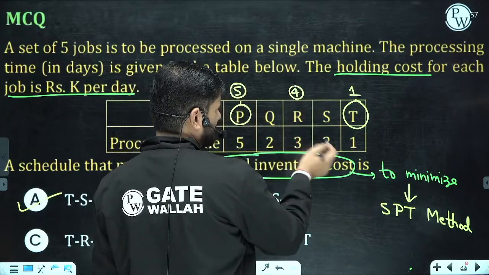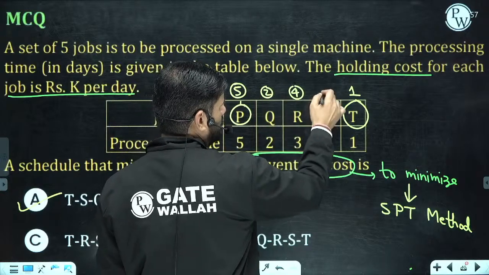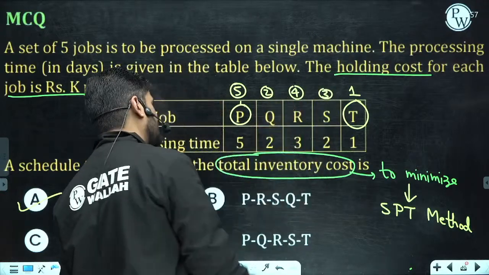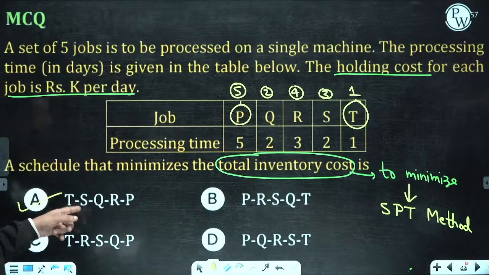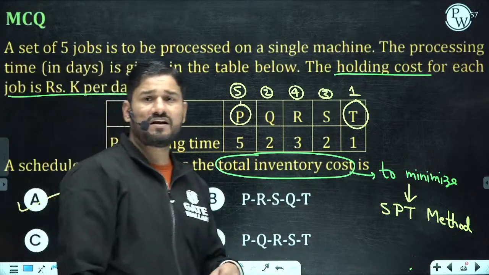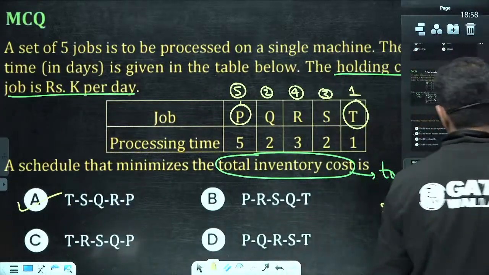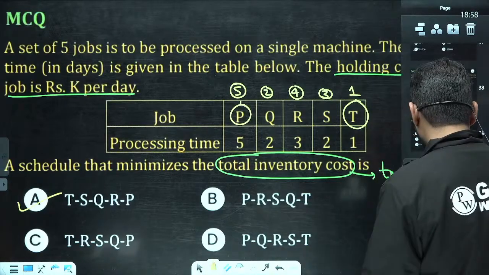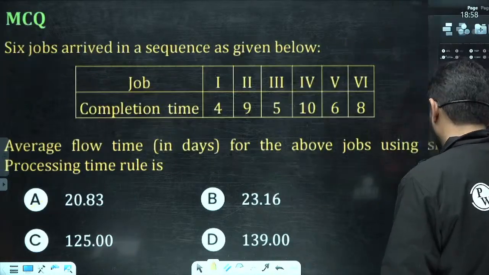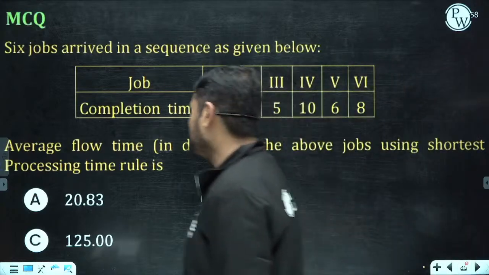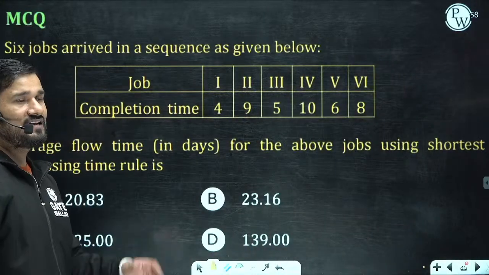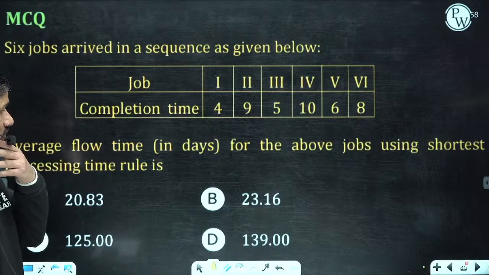The 2 or 3 may vary, but it will remain 4, and here we have the correct option. So please remember, to minimize the inventory holding cost, we have to use the SPT method.